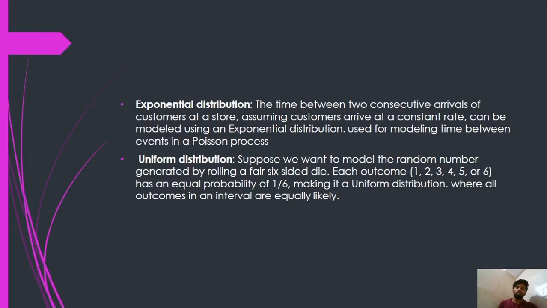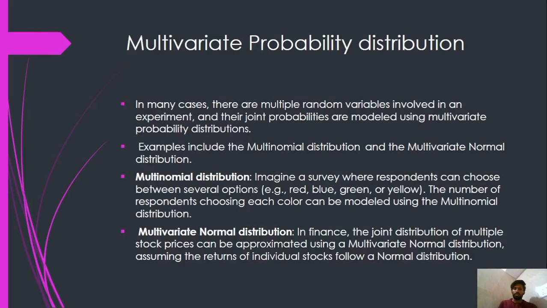Uniform distribution. Suppose we want to model the random number generated by rolling a six-sided die. Each outcome, 1, 2, 3, 4, 5 or 6, has an equal probability of 1/6, making it a uniform distribution where all outcomes in an interval are equally likely. This is about the uniform distribution.